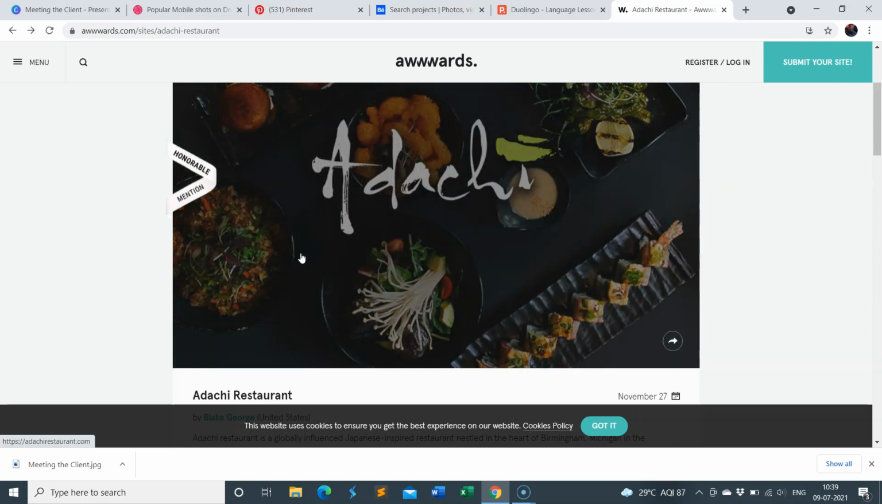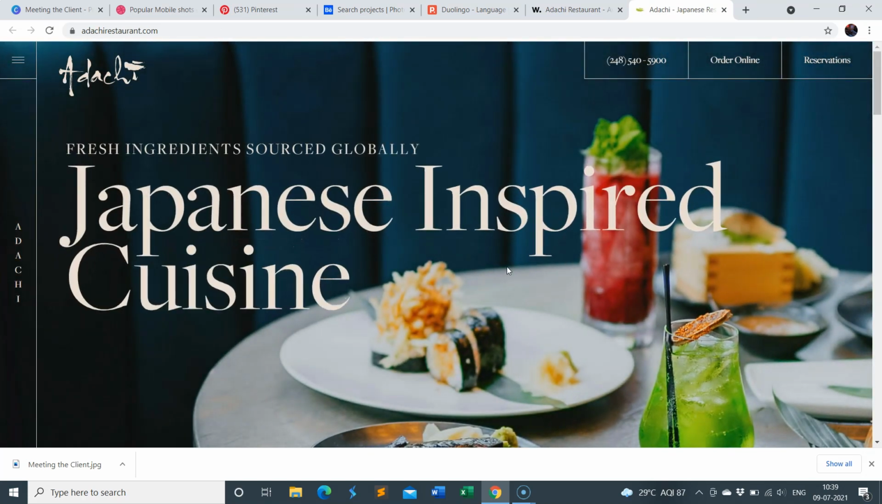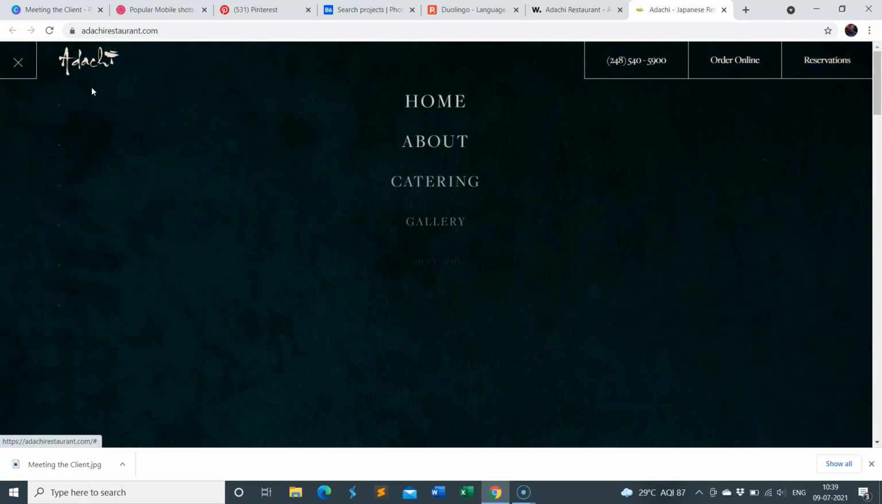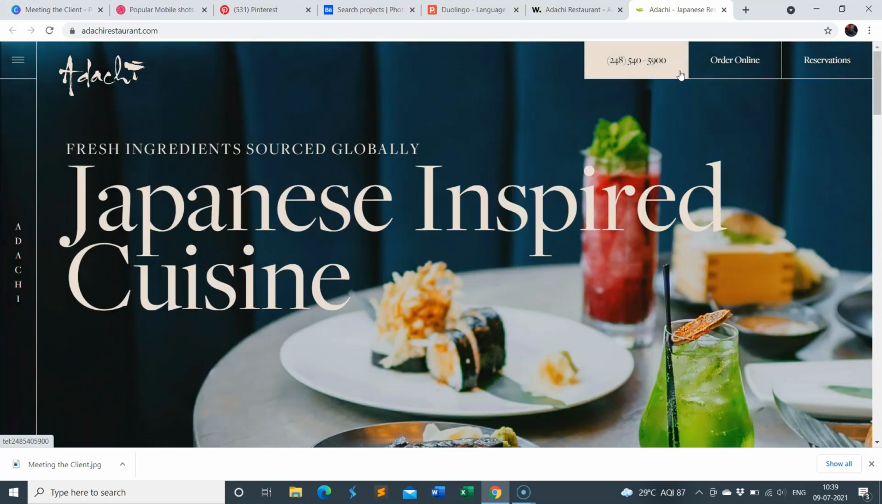Now let's say I really like this website and I just want to get the feel of how this particular design is going to look on a real website. So I can just click on it, and then you will be taken to a page where you can see how this looks on a real website. This is the website URL, and as you can see, the entire design has now been reflected on a real website. So you have your menu here, the home page, the about page, catering, gallery, and all that. You have the contact details here. You have this navigation bar here, and then you have this beautiful image here.